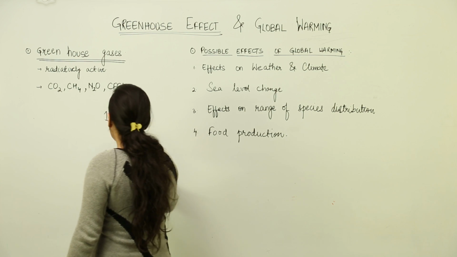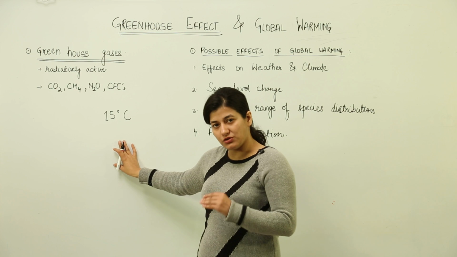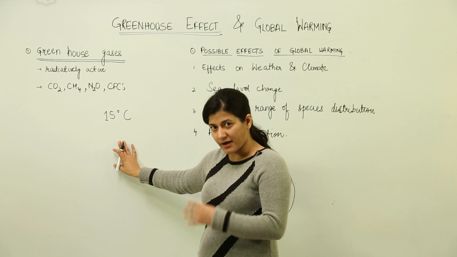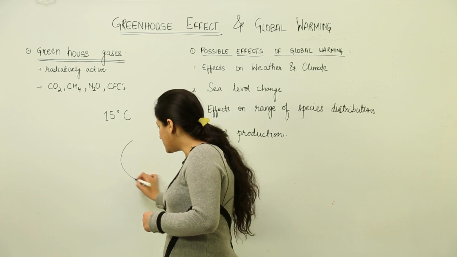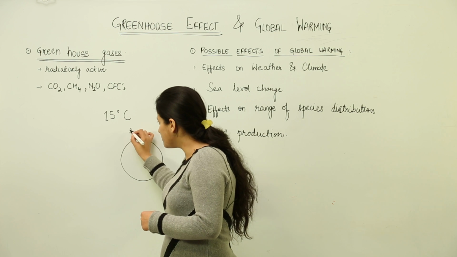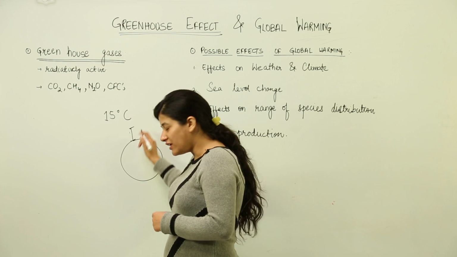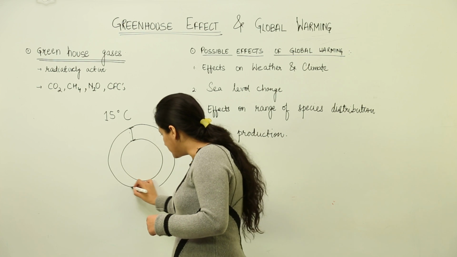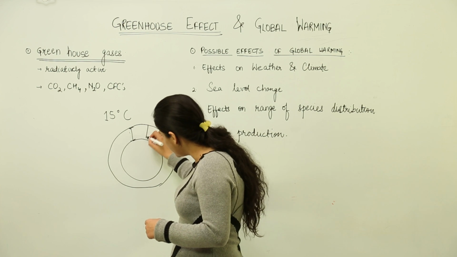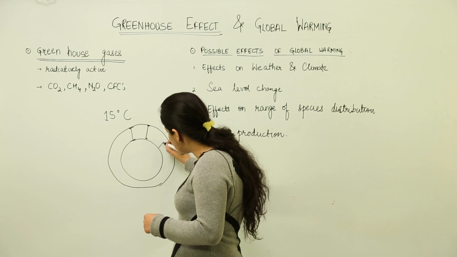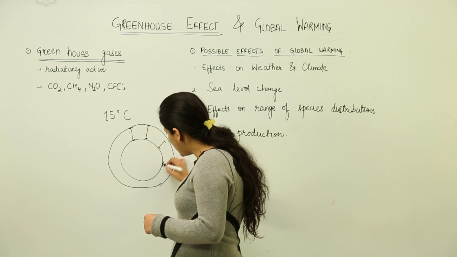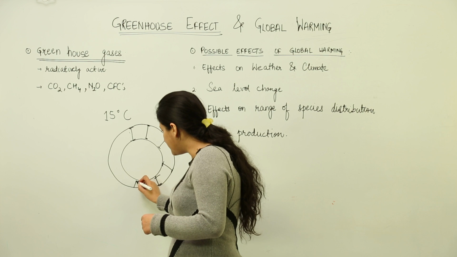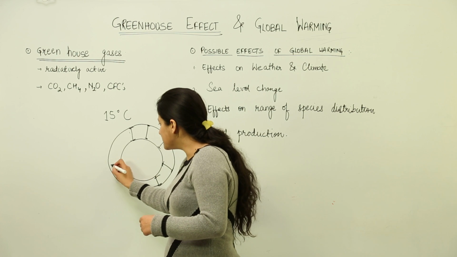Now, before we understand what is greenhouse effect, we need to know a little bit about our atmosphere. Supposedly, this is the earth. We have a blanket of atmosphere which is divided into 5 different layers, surrounding this earth. So this blanket is responsible for making the earth a habitable place where living organisms can survive.